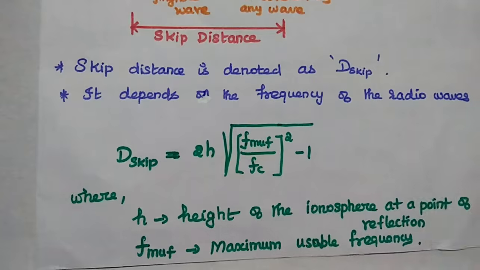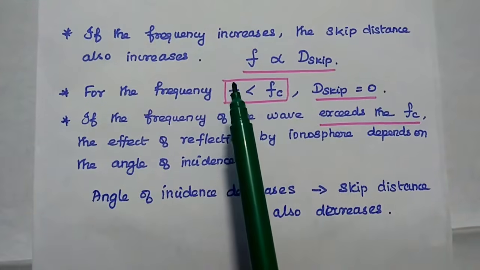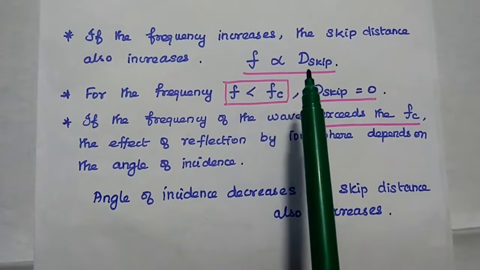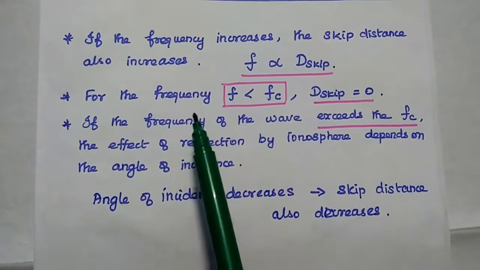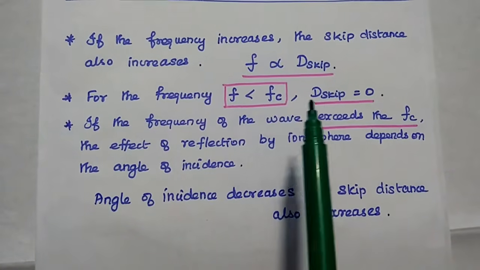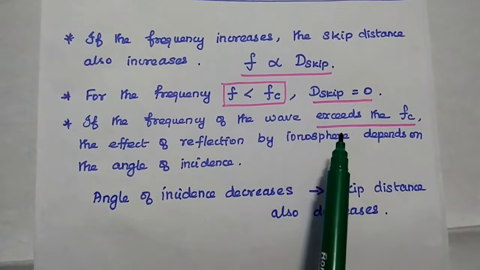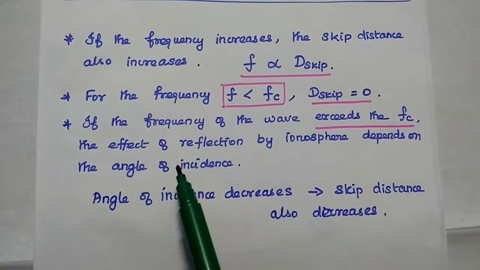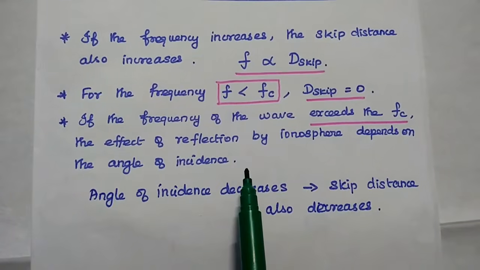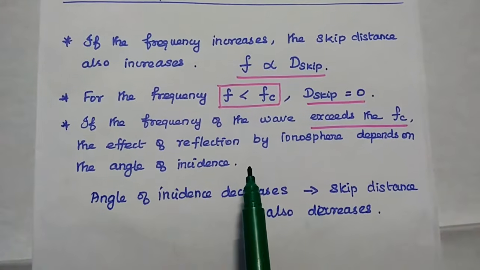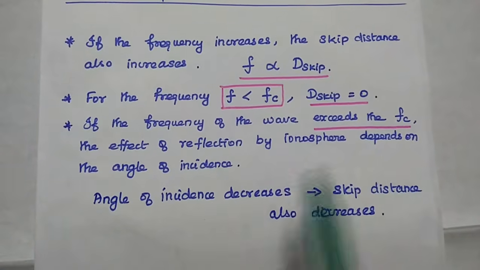Fc means critical frequency. If the frequency increases, the skip distance also increases. Here this frequency is directly proportional to the skip distance based on the critical frequency. If the frequency is less than the critical frequency, then the skip distance is equal to 0. If the frequency exceeds the critical frequency, then the effect of reflection by that ionospheric layer depends on the angle of incidence. Correct? So if the angle of incidence is reduced, then the skip distance is also reduced.